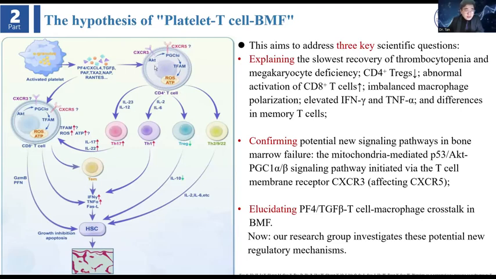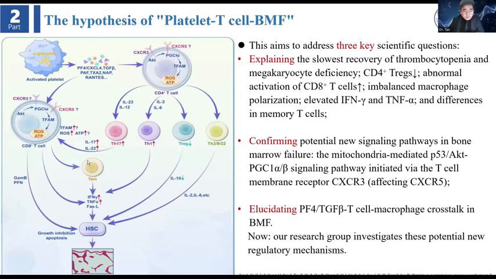They may activate the PLC-alpha NFAT signal pathway. For the CD8 T cell, PF4 can also bind CXCR3 and activate the signal pathway, and then affect their function or differentiation, like Th cells or Treg cells. Tregs may suppress because they can protect the bone marrow.